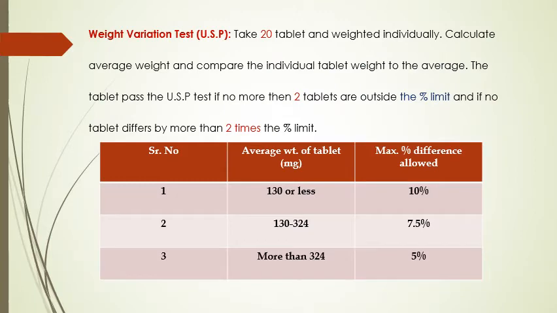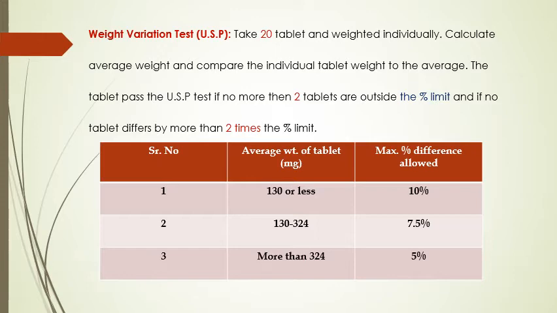Now the weight variation test as per the USP. Take 20 tablets and weigh them individually, calculate the average weight and compare the individual tablet weights to the average. The tablets pass the USP test if no more than two tablets are outside the percentage limit, and if no tablet differs by more than two times the percentage limit.